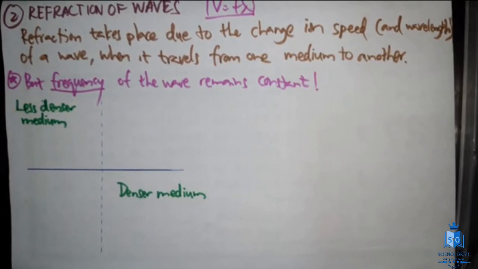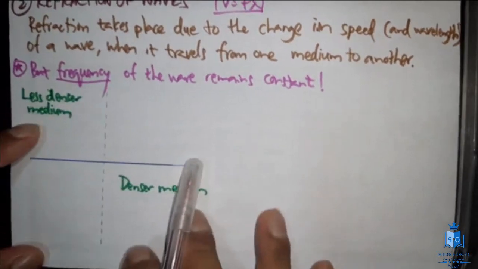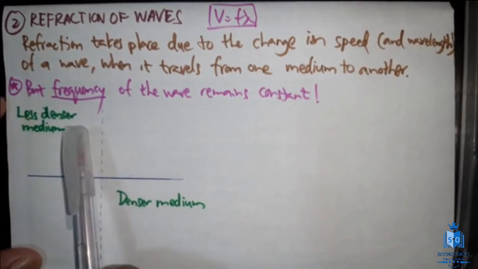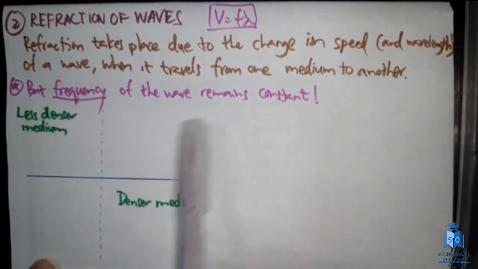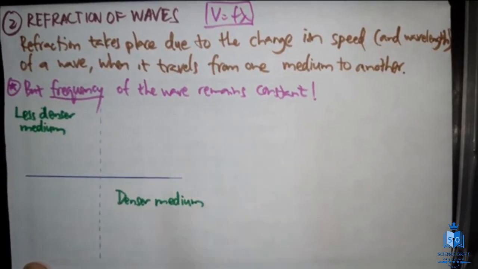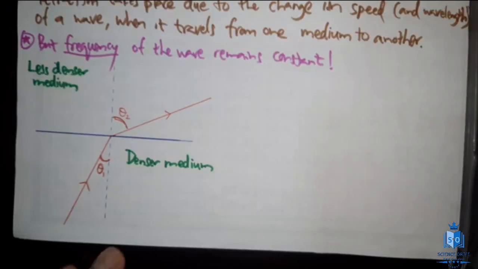All right. So in earlier classes, we have learned in light how to draw rays and everything. I'll use the same thing. When a light ray travels from a denser medium to a less dense medium, from a rare medium, what happens? The wave will refract away from the normal. If it comes like this, it will refract away from the normal. We have learned that. Now let's see why it actually happens.